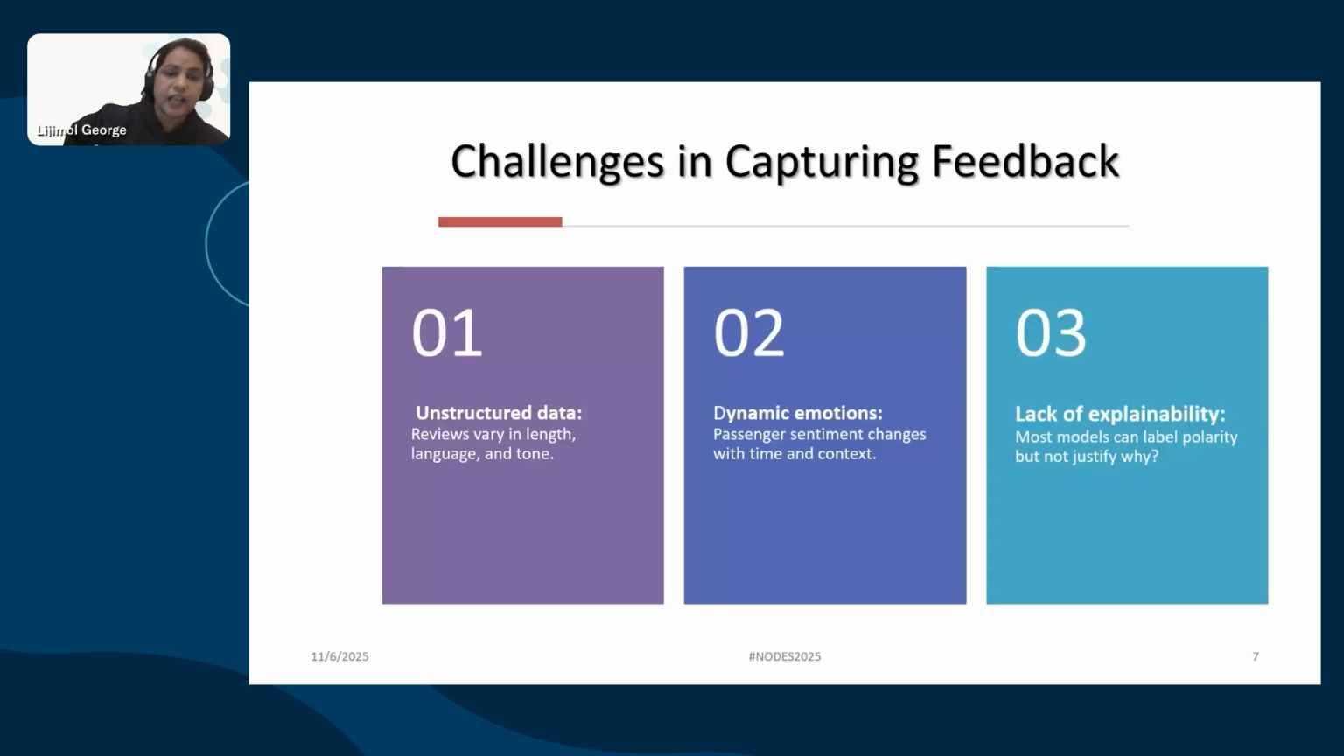What are the challenges in capturing feedback? First, unstructured data. Reviews vary in length, language, and tone. Second, dynamic emotions. Passenger sentiment changes with time and context. Third, lack of explainability. Most models can label polarity but not justify the why. These limitations highlighted the need for a knowledge-based framework that connects linguistic meaning with relational reasoning. That's where GraphRAG enters.